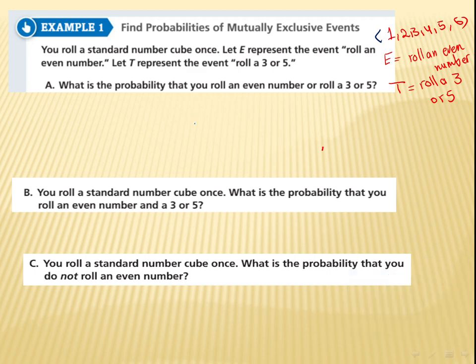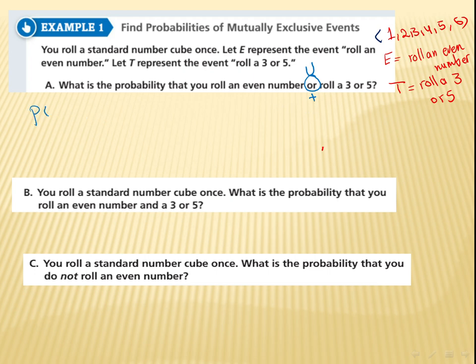Here it says what is the probability that you roll an even number or a 3 or 5? So after you determine your events, you have to see what the connector word is. Okay, so or, as mathematicians, we are going to change it to addition.